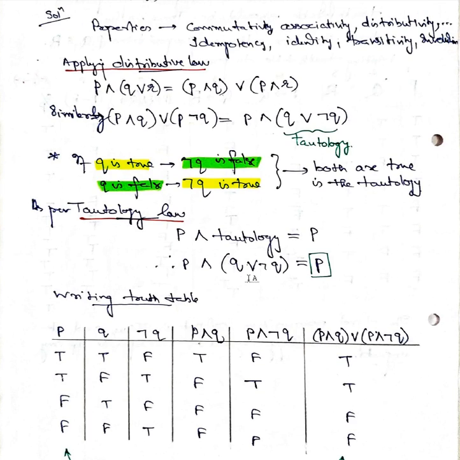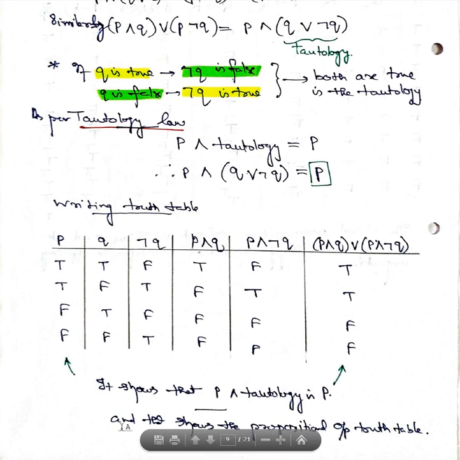If you try to see this particular condition, this statement is this one. But what is this? This is known as P conjunction of tautology. This is the same as this, and P conjunction tautology is what? It is P. That is what we have proved here.